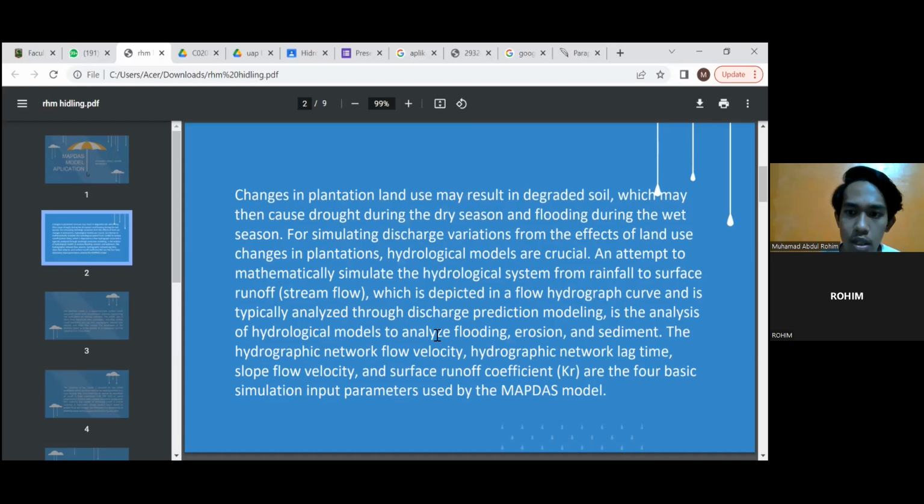The analysis of hydrological models analyzes flooding, erosion, and sediment. The hydrographic network flow velocity, hydrographic network lag time, flow velocity, and surface runoff coefficient are the four basic simulation input parameters used by the MapDash model.